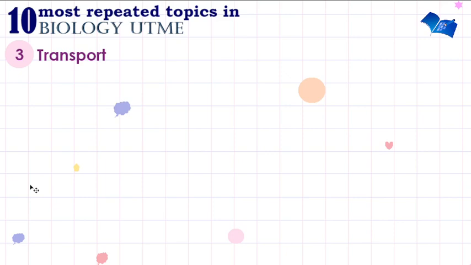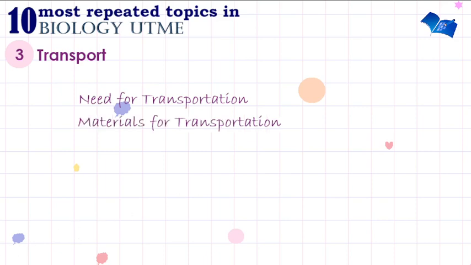Looking at the third most repeated topic in biology UTME, we have transport. This transport here involves the transfer of materials even within an organism and outside an organism. You need to know the need for transportation. Why is transportation important in organisms? You need to know the materials for transportation, what are the materials that need to be transported.